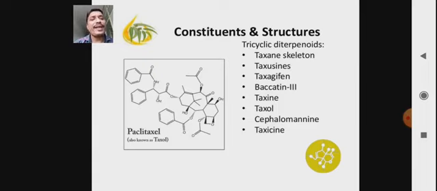See, the structure of paclitaxel is nothing but taxol. Taxol possesses anti-cancer or anti-tumor property, mainly used in the treatment of malignant tumor or malignant carcinoma. That's why this drug is most useful and important.